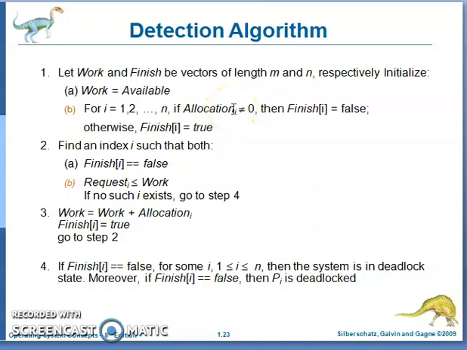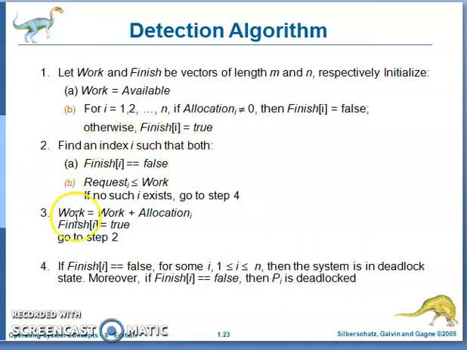So the particular process Pi is not in the race. Hence the process is completed. Just consider the process as completed. So you put the finish value true for the process with allocation i equal to 0. If allocation i is not equal to 0 means some of the resources are allocated for process Pi, then you make the finish value false. That means all processes with finish value false have some resources allocated, and those processes are requesting some other resources.